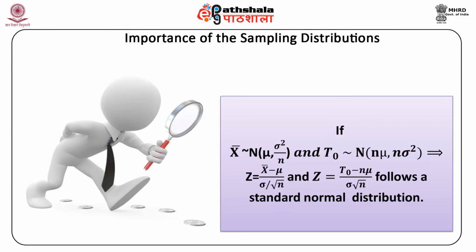Hence, we have to find phi of 2 minus phi of minus 1, where phi means the cumulative probability, and this comes out to be 0.9772 minus 0.1587, which is equal to 0.8185.